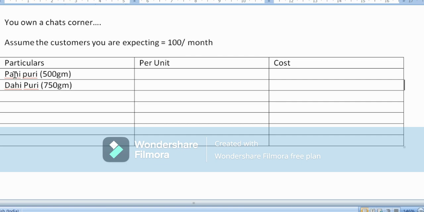The next variant is Sev Puri, again 750 grams in a plate. And the next variant is Masala Puri, which is around 700 grams.